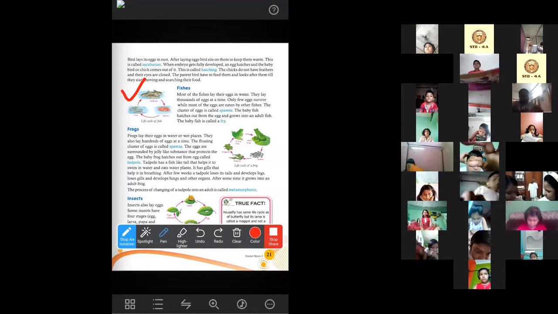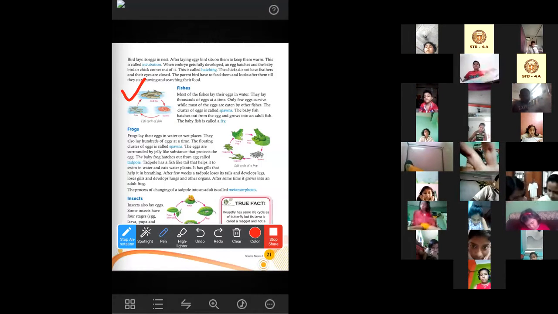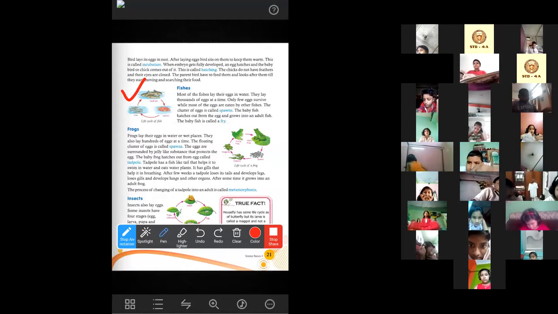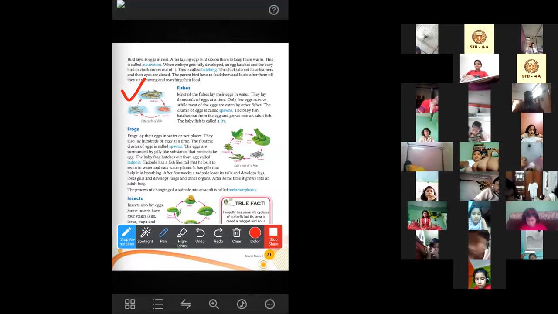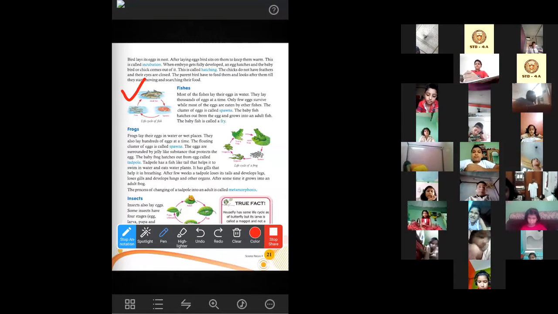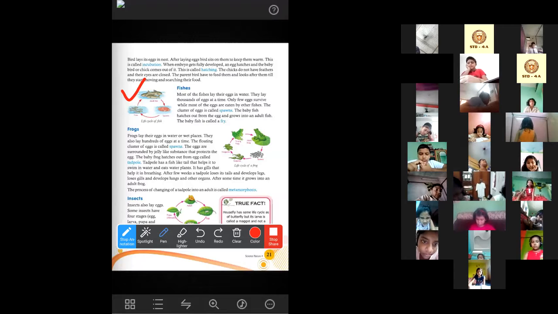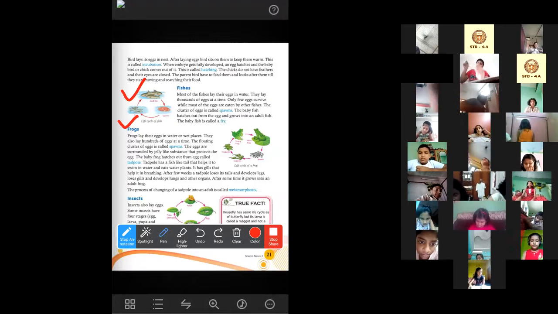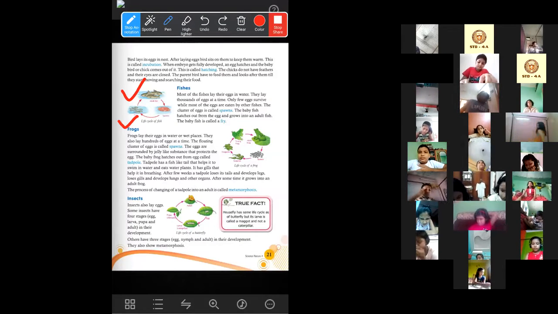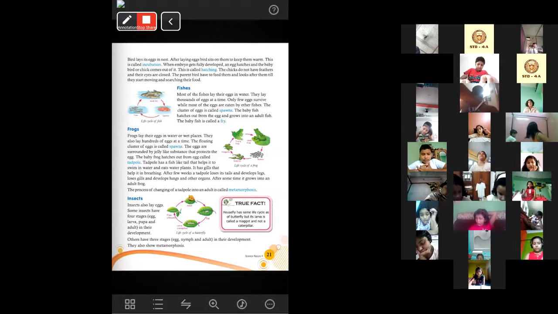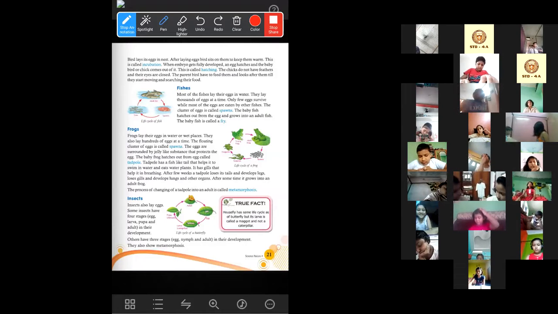Last day I told you about the life cycle of fishes. Here you can also see a picture of the life cycle of a fish. You will have to practice it, and the question may come like this: draw and describe the life cycle of fishes. Now today we will start with frogs. So let's see what the different stages in the life cycle of a frog are.